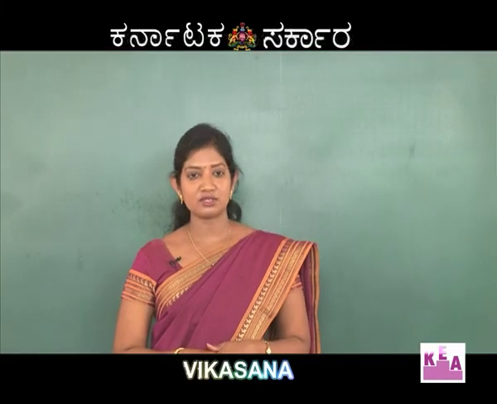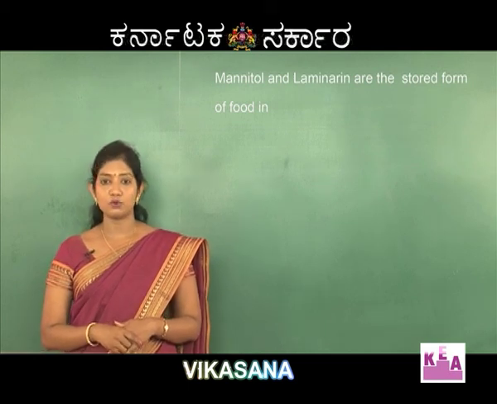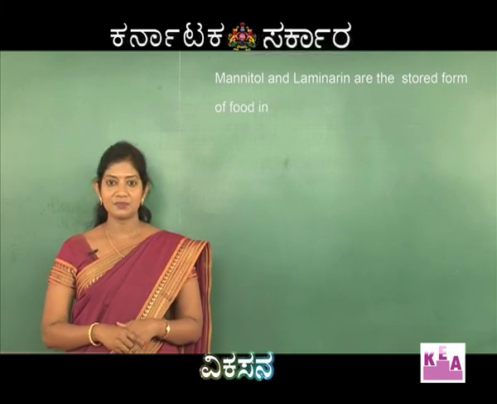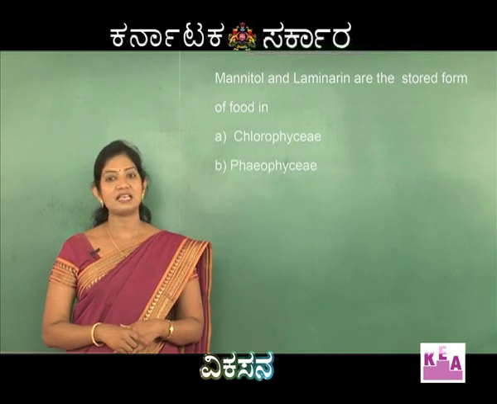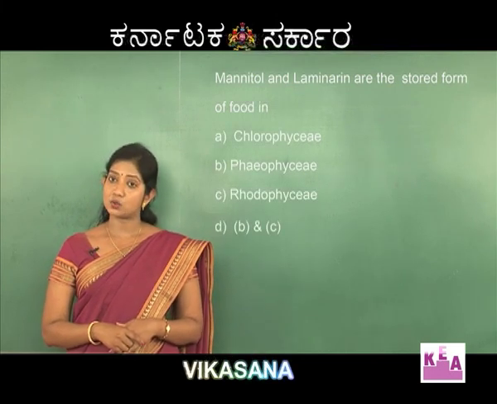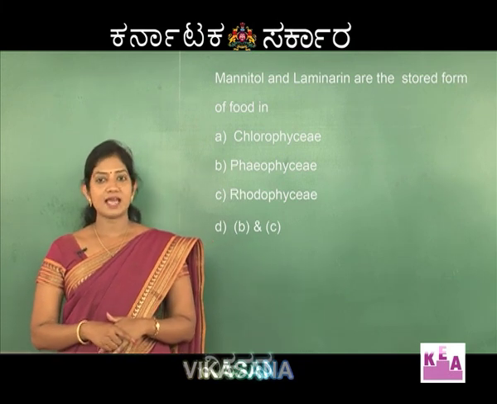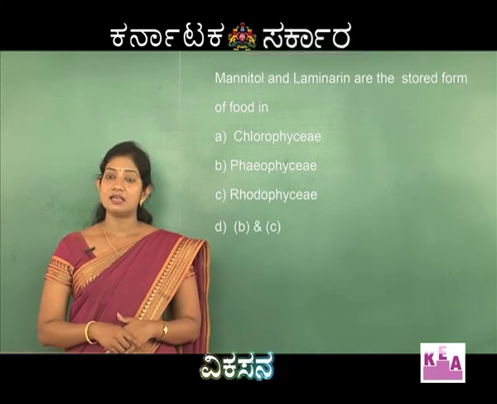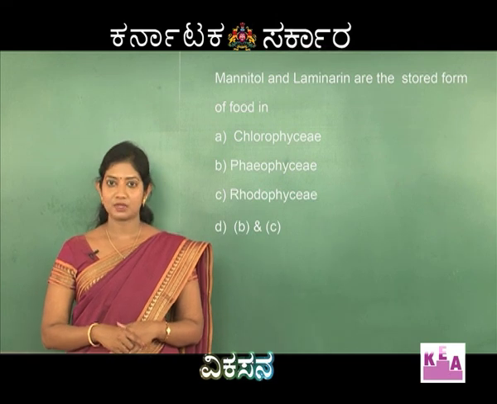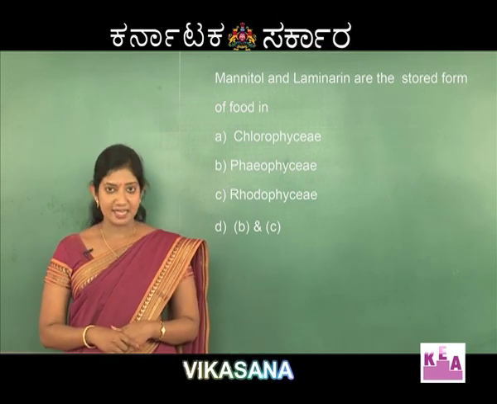The next question, students. Mannitol and Laminar are the stored form of food in, the options are Chlorophyceae, Phaeophyceae, Rhodophyceae. The last option is B as well as C. Now, Chlorophyceae, Phaeophyceae and Rhodophyceae, these are the three groups of algae. Chlorophyceae, these are commonly called green algae.